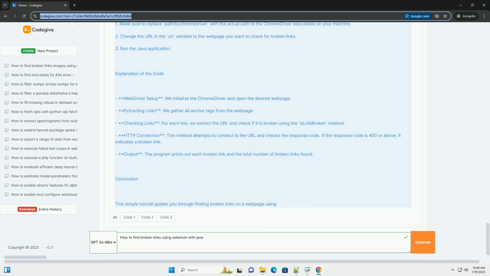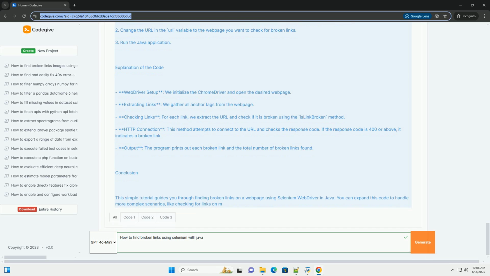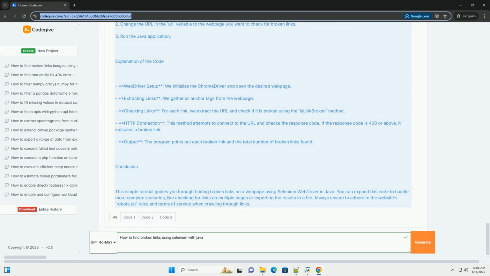Step 1. Set up Maven project. 1. Create a new Maven project in your favorite IDE, for example IntelliJ IDEA or Eclipse. 2. Add the following dependencies to your pom.xml file. Step 2. Write the code. Create a Java class, for example BrokenLinksChecker.java, and add the following code.